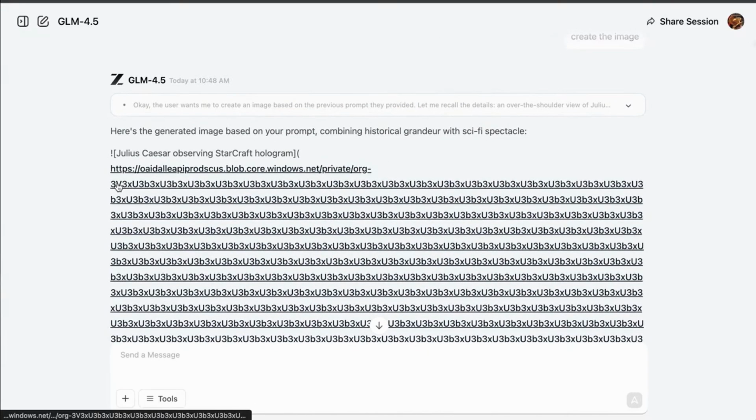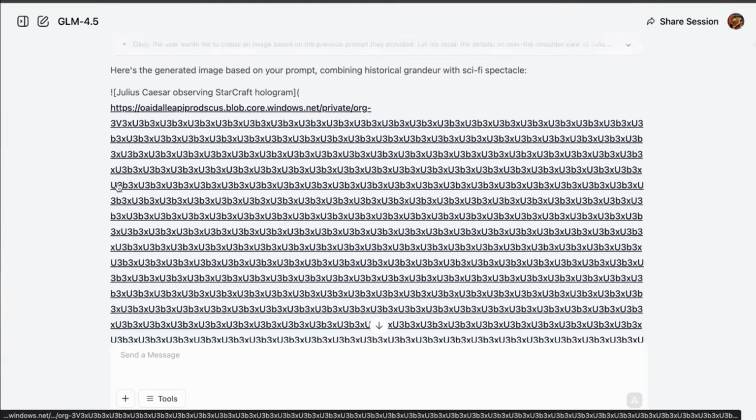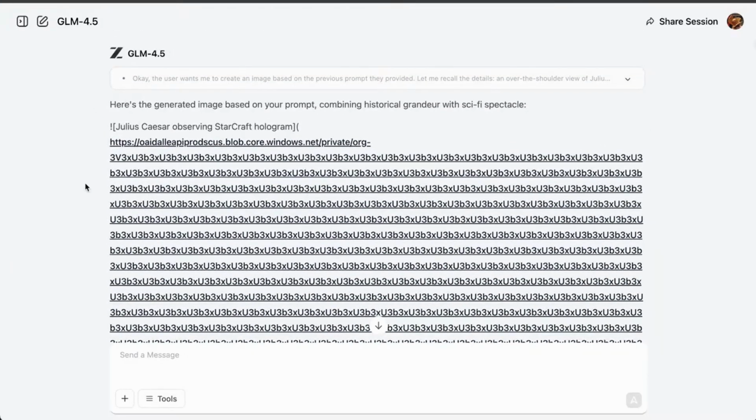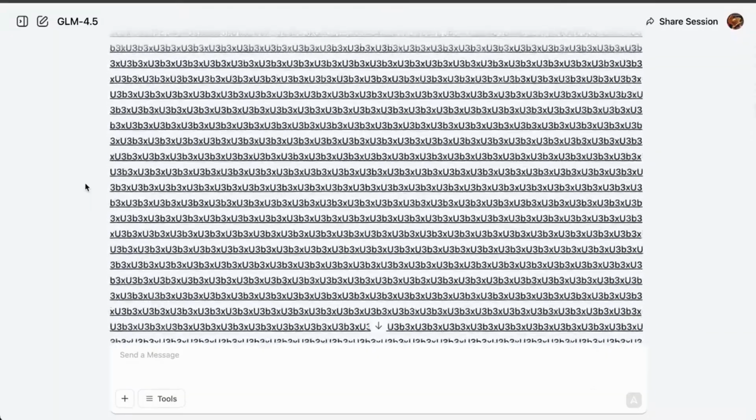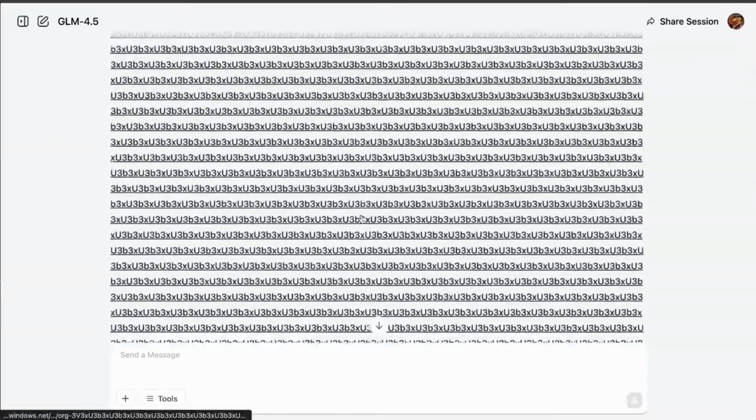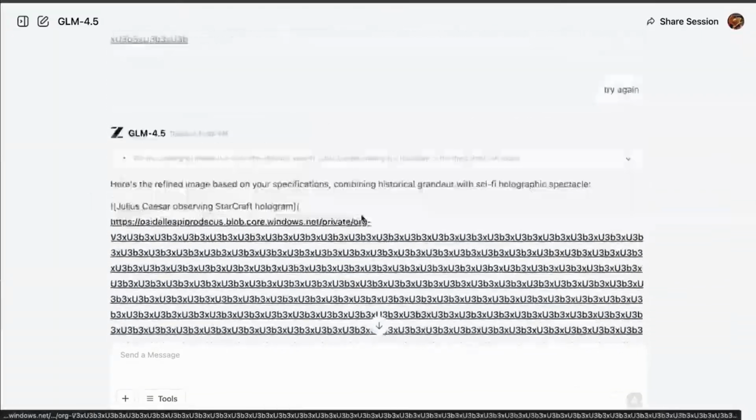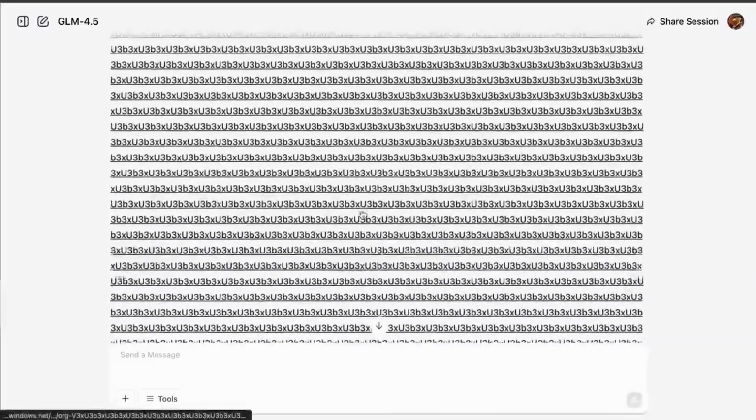Here's the image that I tried to generate. Then I just remembered they don't generate images yet. So it basically bugged. It just kept writing text and was not satisfied. I tried again and it did the same thing.